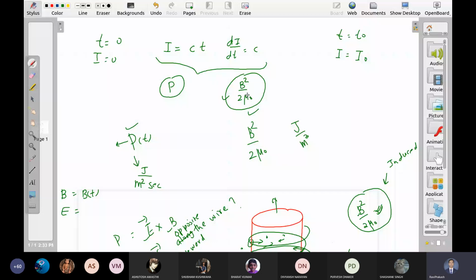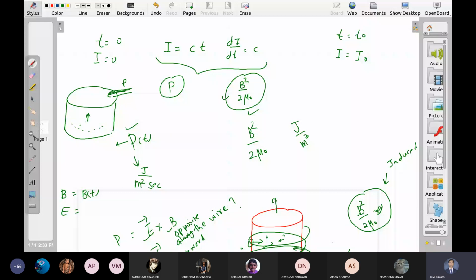So this is something like this. You have a tank of water, and some water is going into this tank with some rate, and the level of water is increasing with time. So what is the rate? That is given by P. How much is the water inside the solenoid?